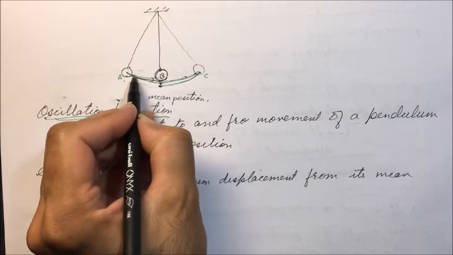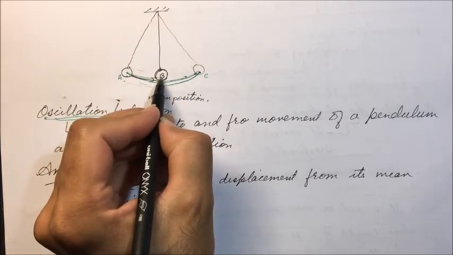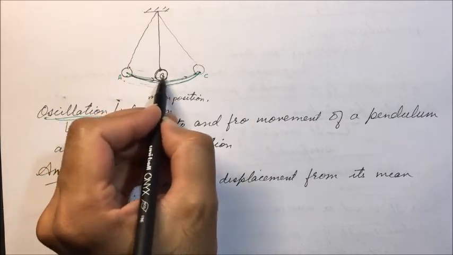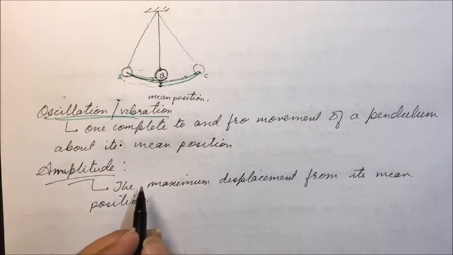How far it has gone from the mean position. This displacement is called amplitude.